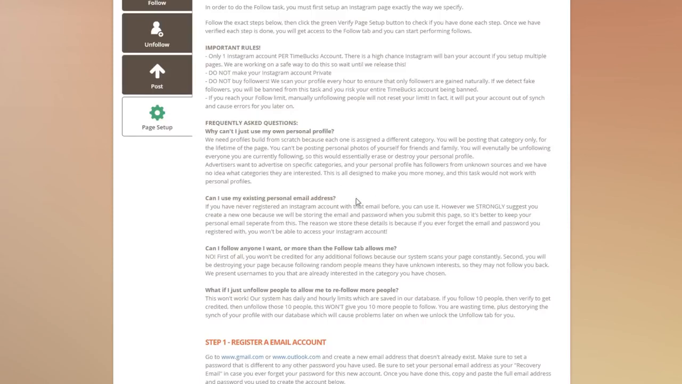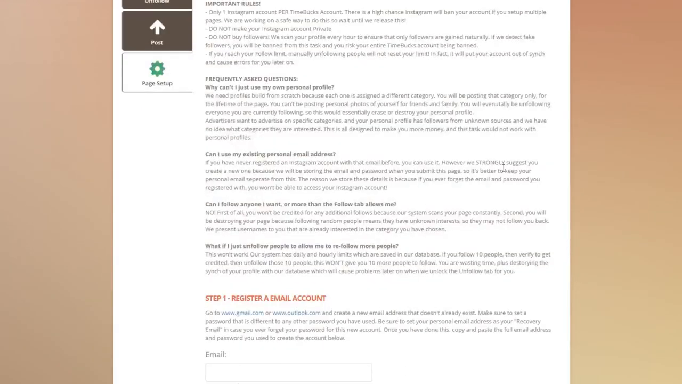Can you use your own existing personal email? If you've never registered an Instagram account before with that email, you can use it. However, we strongly suggest you create a new one, because we're going to be storing your email and password. So we'd rather not save your personal password for your personal Gmail or Outlook account. So it's better if you create a new one.